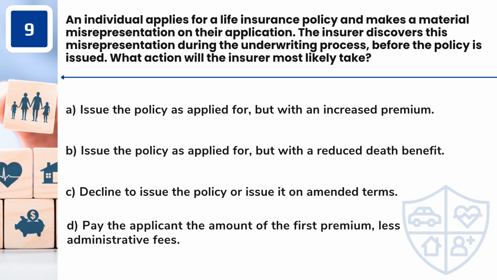A. Issue the policy as applied for, but with an increased premium. B. Issue the policy as applied for, but with a reduced death benefit. C. Decline to issue the policy or issue it on amended terms. D. Pay the applicant the amount of the first premium, less administrative fees.